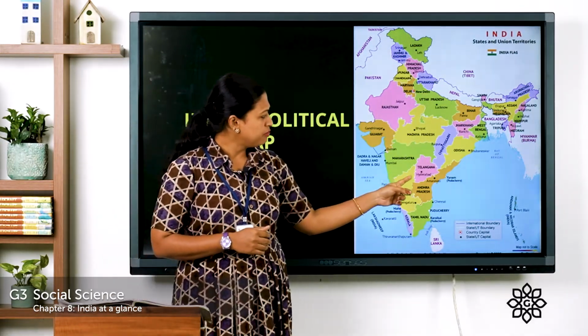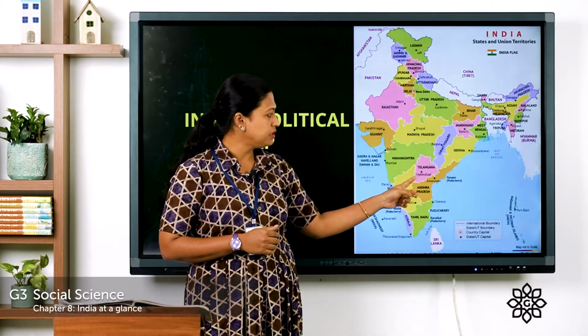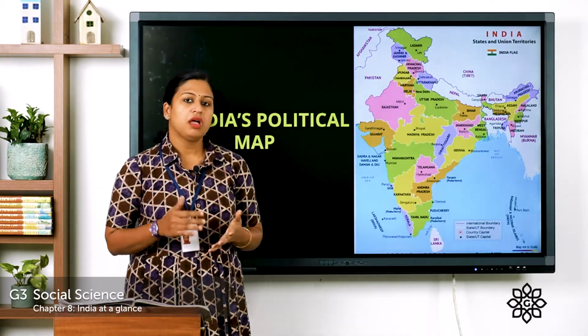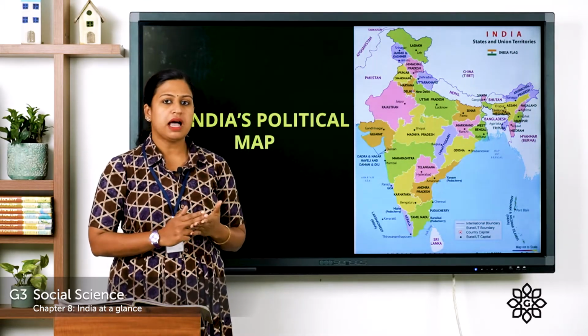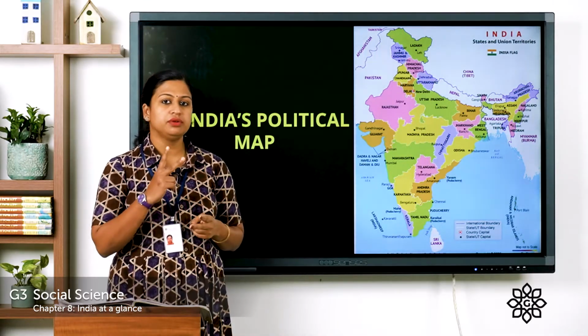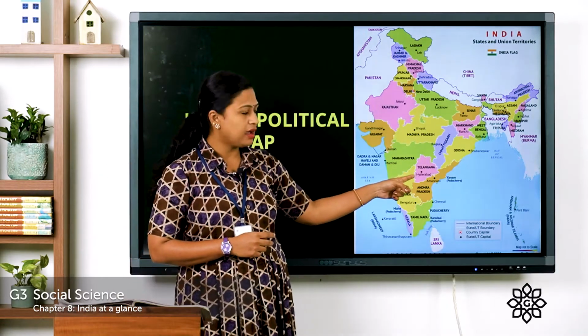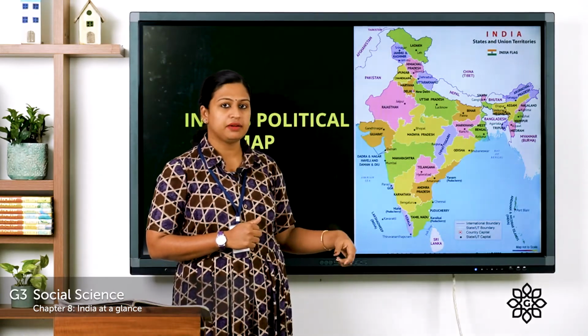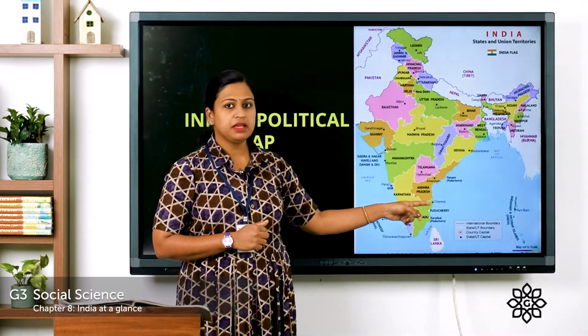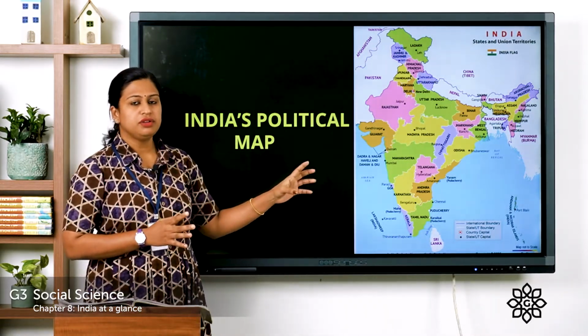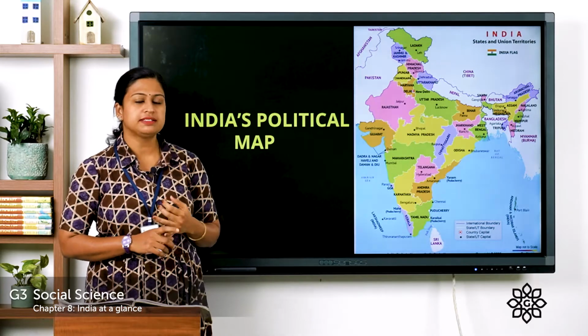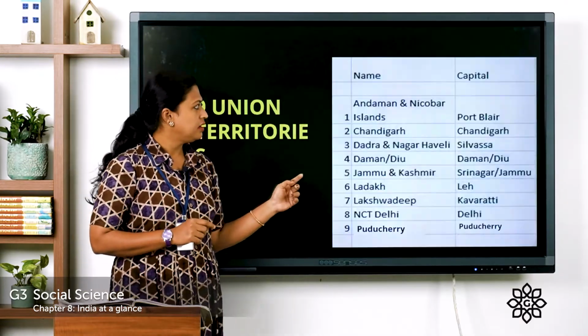And one more new state has been formed, that is Telangana. Before it was Andhra Pradesh. Later on, this Andhra Pradesh state was divided into 2. One is Telangana with its capital at Hyderabad, and Andhra Pradesh with its capital Amravati. So, these are the newly formed union territories and the state.